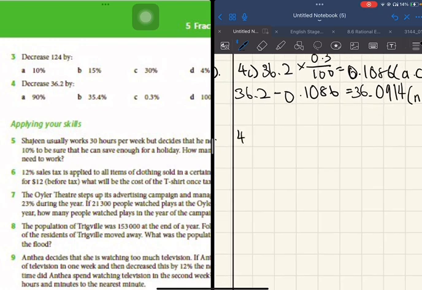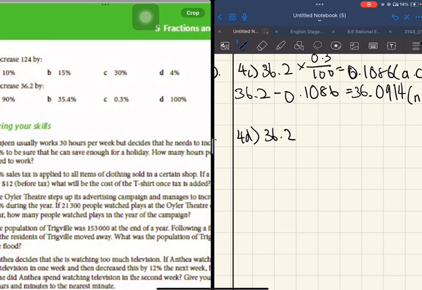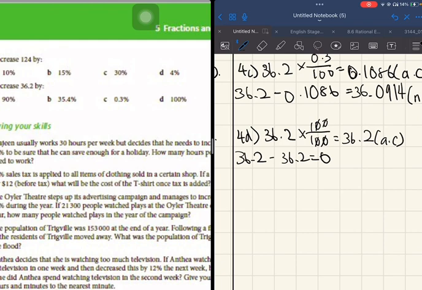Okay, question 4d, moving on. 36.2, we're going to decrease it by 100%. Now, for this, you don't actually need to write the calculations because you all know that the answer is 0. But in case the question has 2 marks or something like that, you have to write the calculation. So in this case, I'm still going to write it anyway. So change, you all know this. Yeah, 0, new value.